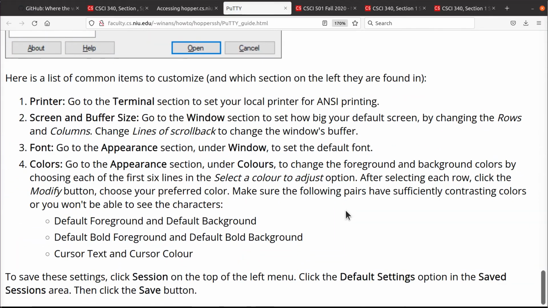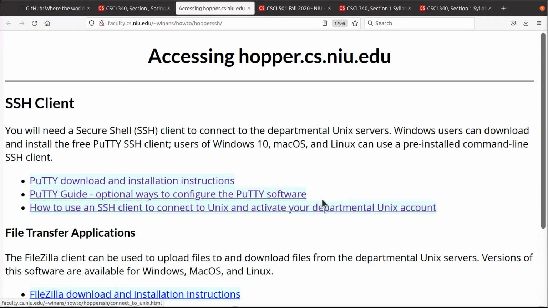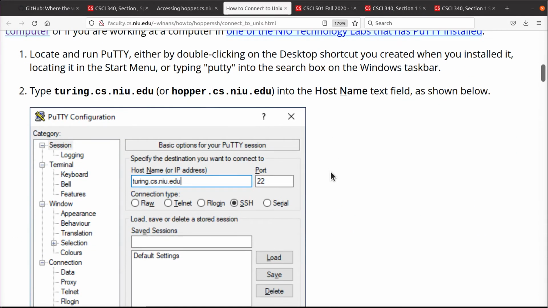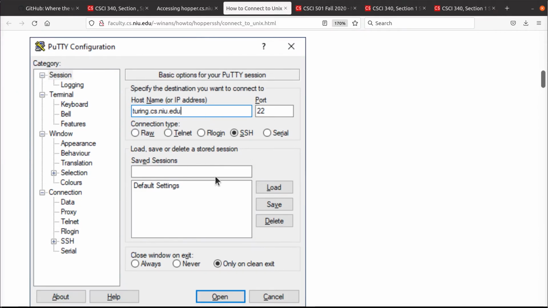Okay? Somewhere along here. Oh, where's the picture? I'm sorry. How to, it's the third one. It'll be the last one, right? It tells you how to fill out the little pop-up window. Pretty much PuTTY is an icon. You click, this thing pops up. You need to put the name of the host you want to connect to in there. The port should be 22, and SSH should be clicked in here.